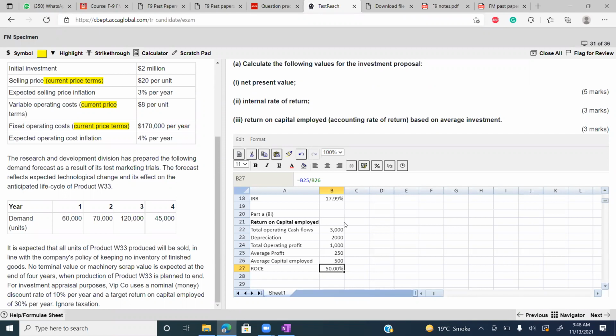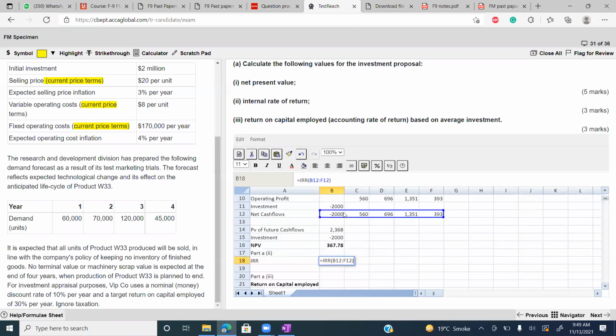IRR formula is very simple. Whenever you want to apply the IRR formula, write IRR and select all the net cash flows. So what I have done, I have written is equal to IRR, simple. Put the simple three English word, IRR.